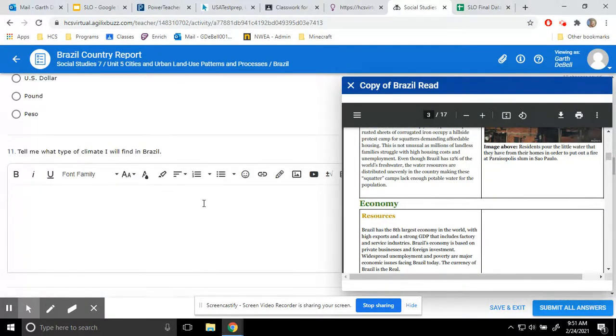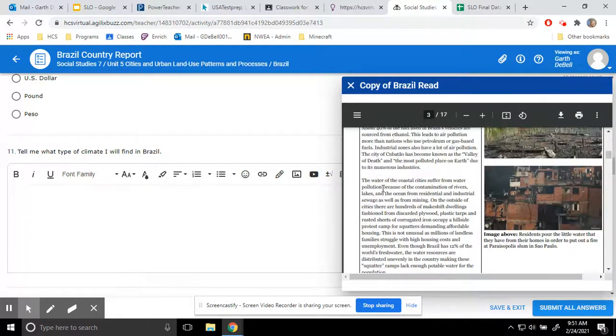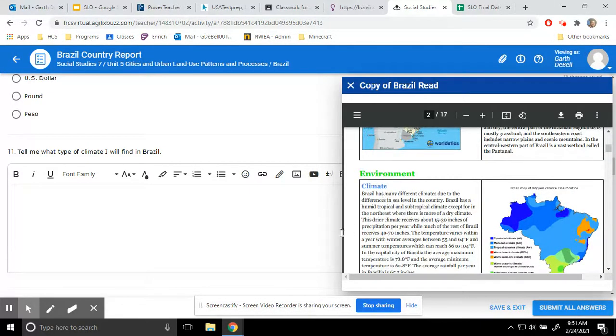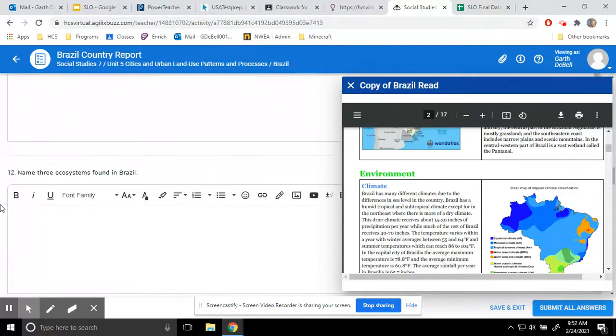All right. So tell me what type of climate I can find in Brazil. All right. So you're going to want to look at the climate section. It is going to have a really good amount of information there. You have a picture over here that has a map of climate classification. So you can literally just use this map to answer this question. And this one is really, really easy.